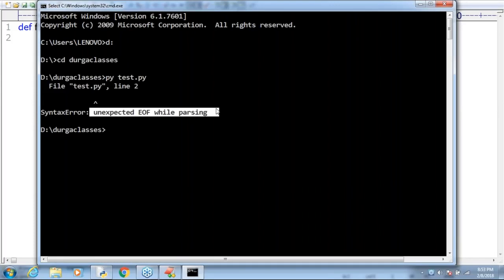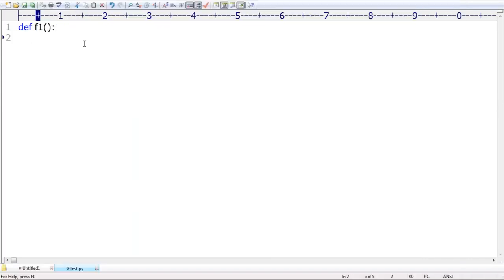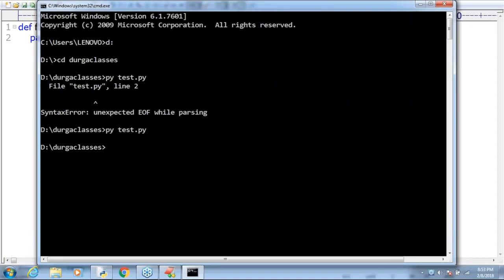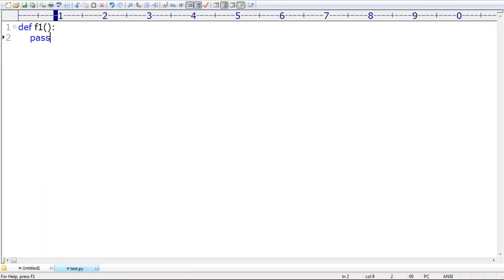Now I have to write pass. This function is not doing anything, so just pass. Can you spell it out? Just pass. Like that, happily this one will become valid. Python has intelligent stuff. If there is no value, better to keep None. If I'm not doing anything, then better to just use pass.